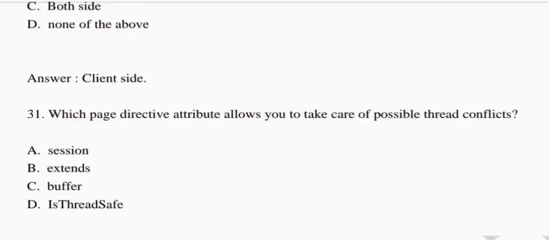Now the next question. Which page directive attribute allows you to take care of possible thread conflicts? So there are four options. Option A, session. Option B, extends. Option C, buffer. And option D, isThreadSafe. Here, if we talk about possible thread conflicts, they are resolved by isThreadSafe. So we can easily say that option D is correct, which means the isThreadSafe page directive attribute allows you to take care of possible thread conflicts. So option D is your correct answer.